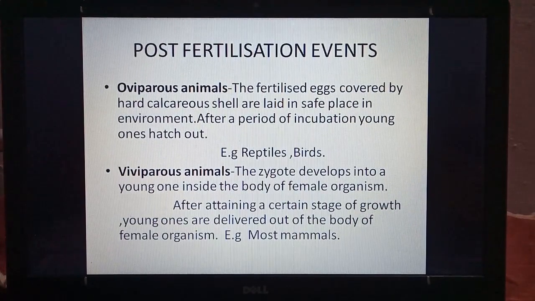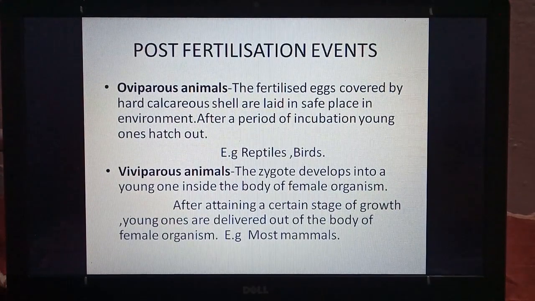Now what is incubation? It is a period in which the parent provides a certain temperature for development of embryo. You might have seen that birds or hen sit on their eggs for some time. Examples of oviparous animals are reptiles and birds.